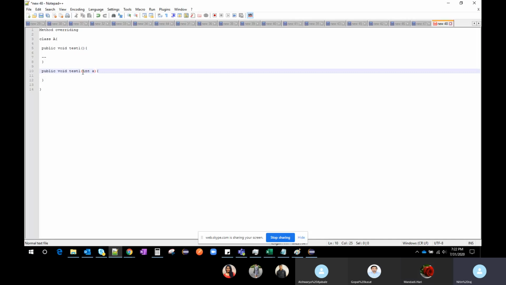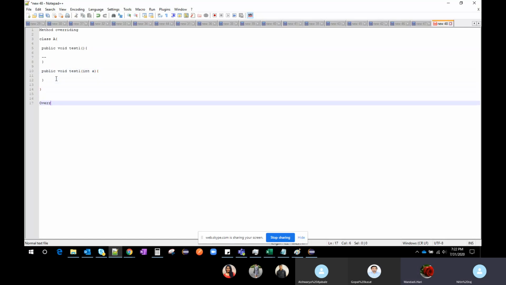So this is possible. Method overloading means a class having methods with the same name but different arguments. Here also we can use test1, but the argument, which is nothing but the parameters, is different. This is called overloading.